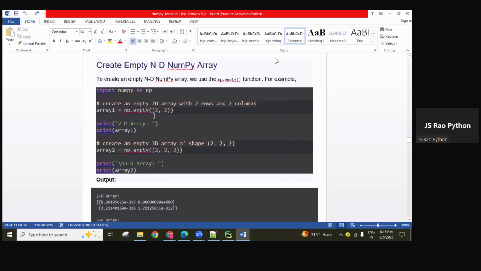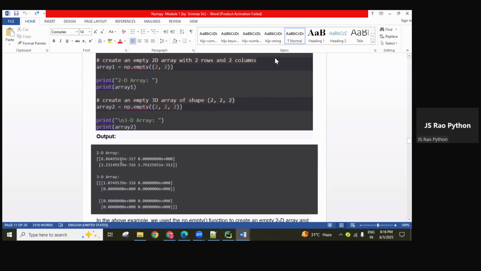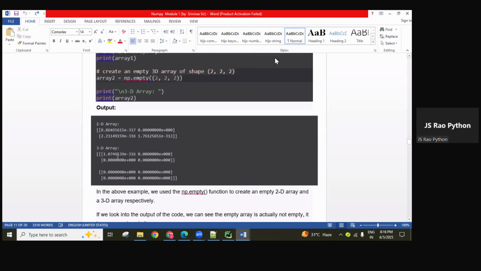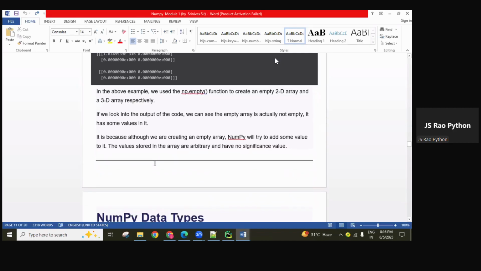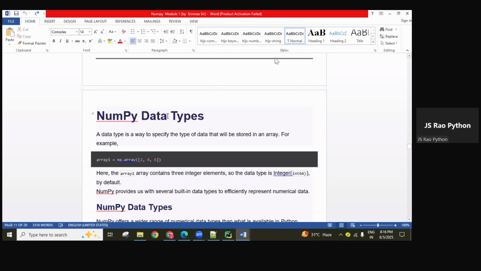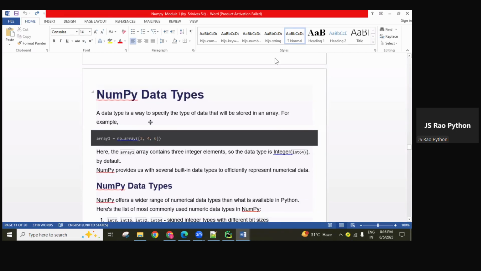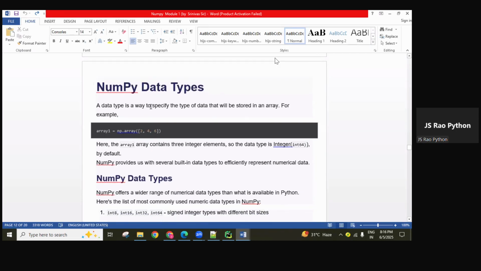And next, empty function related also. 2 comma 2, there 2 rows with 2 columns, random numbers generating, same like 3D object also. So these are all already existing functions only, again with 2D and 3D explained. That's it. So now coming to the data types, guys, we have different data types.